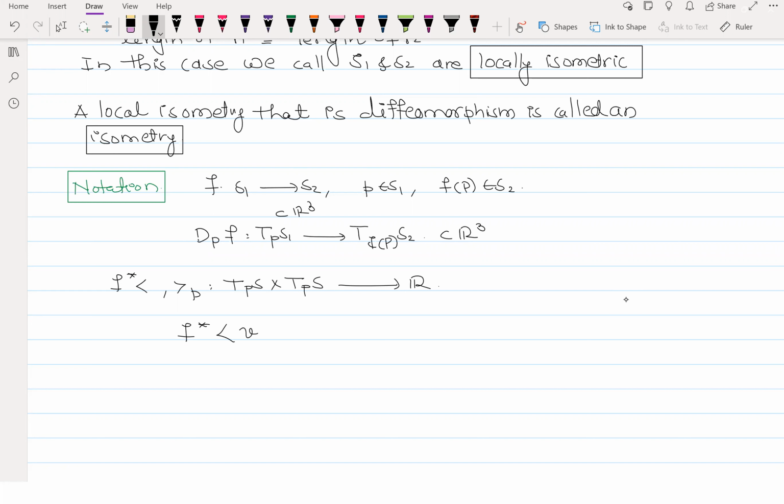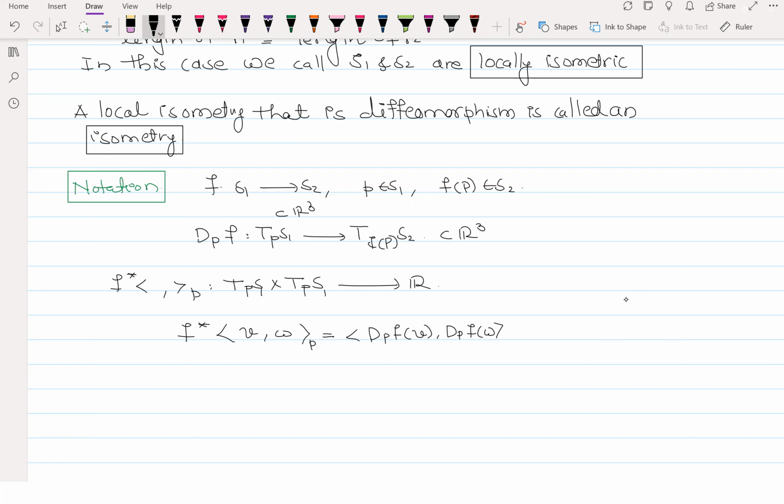Suppose I take a tangent vector V at T_pS1 and W at T_pS1. Then I define this bilinear form to be d_pF of V, comma, d_pF of W.